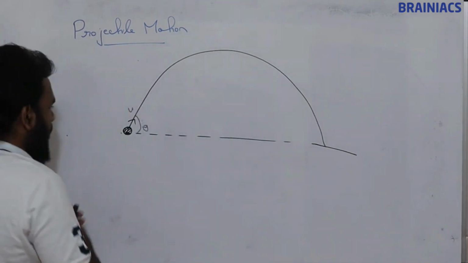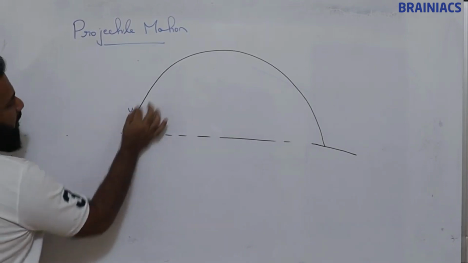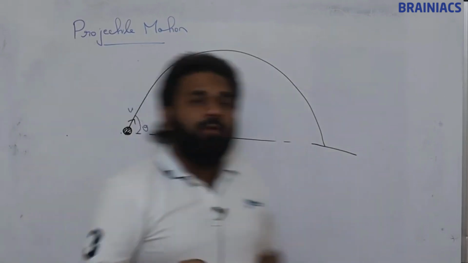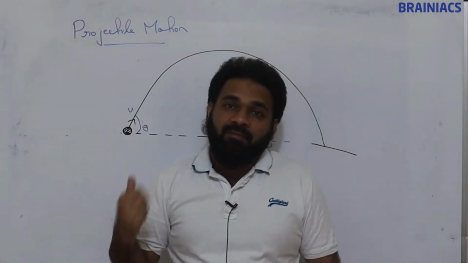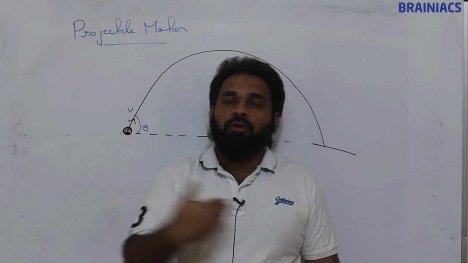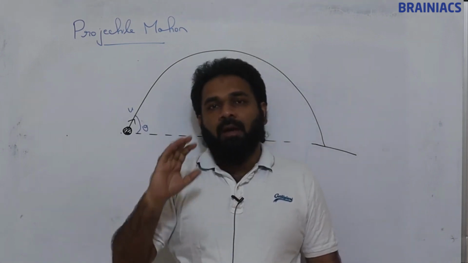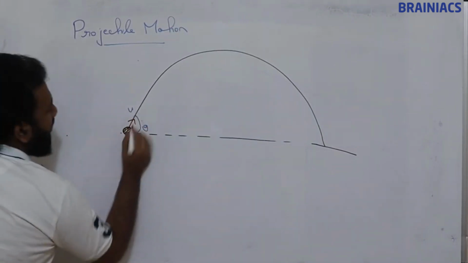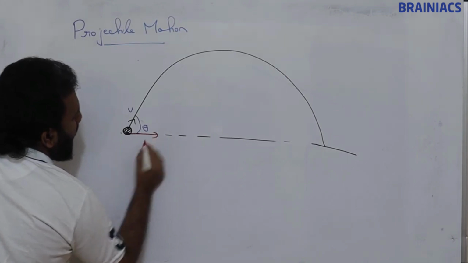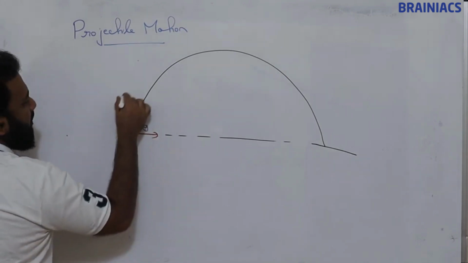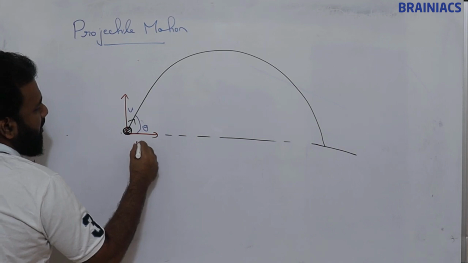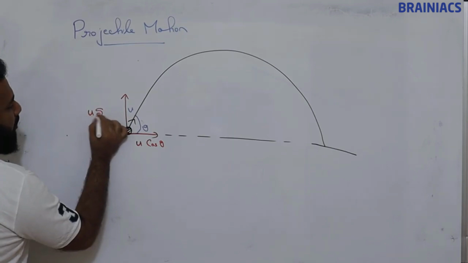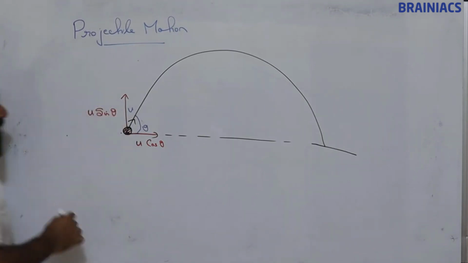While it is moving with the velocity u, it goes like this. As I said before, we will divide this motion into a horizontal part and a vertical part. First we will resolve this velocity vector into vertical velocity and horizontal velocity. This is going to be u cos theta and this is going to be u sin theta.